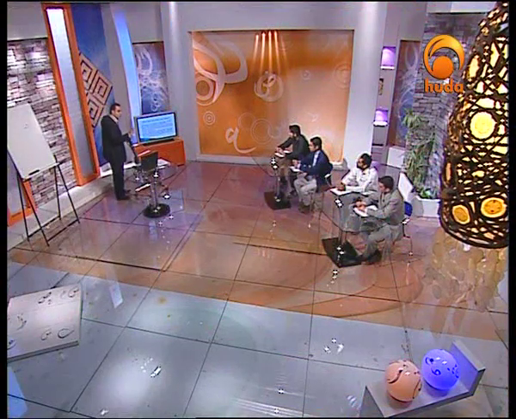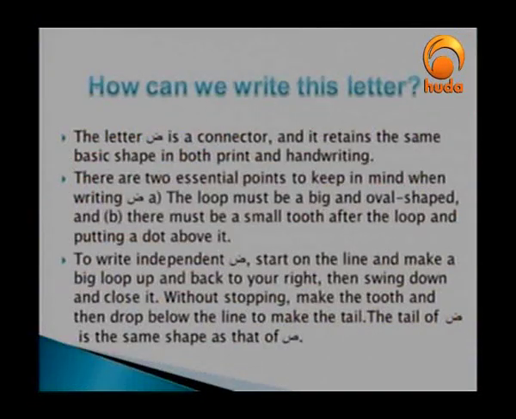Okay, now let's get back again to the slide here, and it says that this letter is a connector, so that means that such letter should be combined with the previous and with the following one. It depends on the position inside the word. And it retains the same basic shape in both print and handwriting. Well, quite interesting. But that means that we don't have a difference when dog comes in newspapers, when dog comes in your handwriting style. It's the same shape as saw, and we add just one dot above the letter.